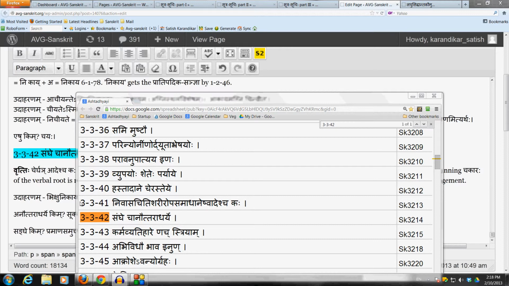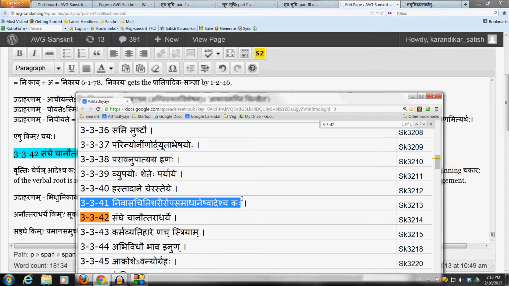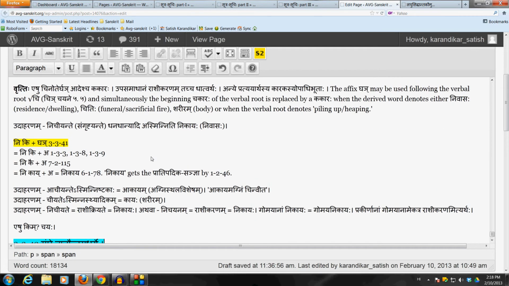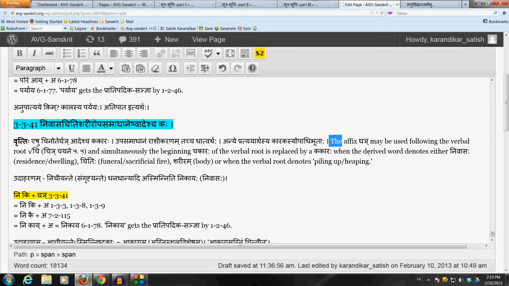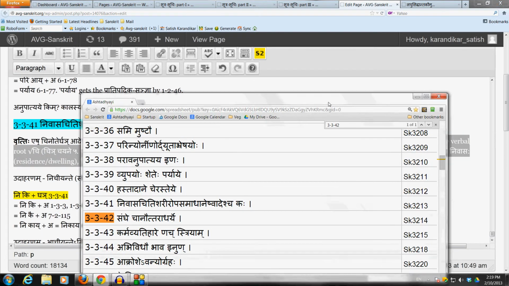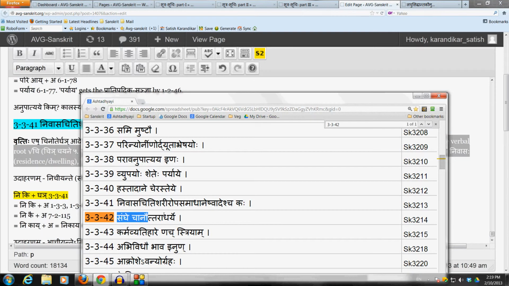Just looked at the Sutram 3341, which prescribes the affix ghanya following the verbal root chi, which is ching chayane, and simultaneously it also prescribes a kakara deshaha in place of the beginning chakara of the dhatu. Let us now look at the next Sutram 3342, which is sanghe chanaut.